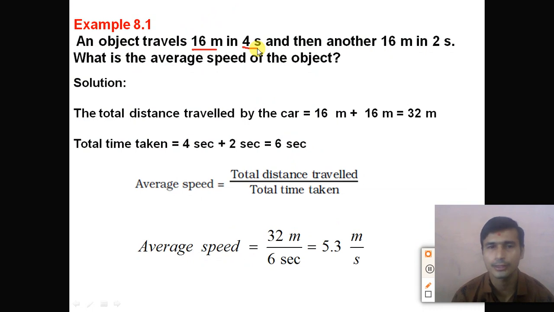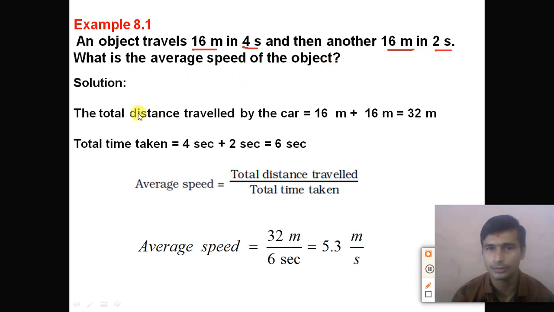So first distance covered by the object is 16 meter and time taken by the object is 4 seconds. Then another 16-meter distance in 2 seconds. So second distance covered by the object is 16 meter and time is 2 seconds. What is the average speed of the object?